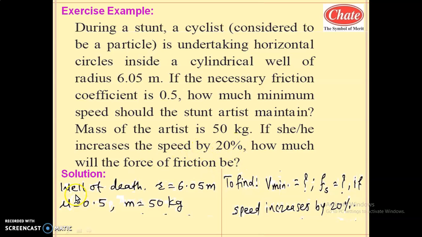So this problem belongs to well of death. Radius is 6.05 meter. Here mu s is 0.5. Mass of that person is 50 kg. Here we have to find the minimum speed, the initial limiting force of static friction, and, if speed increases by 20%, what will be the new force of friction. We will study the answer of this in the next part.